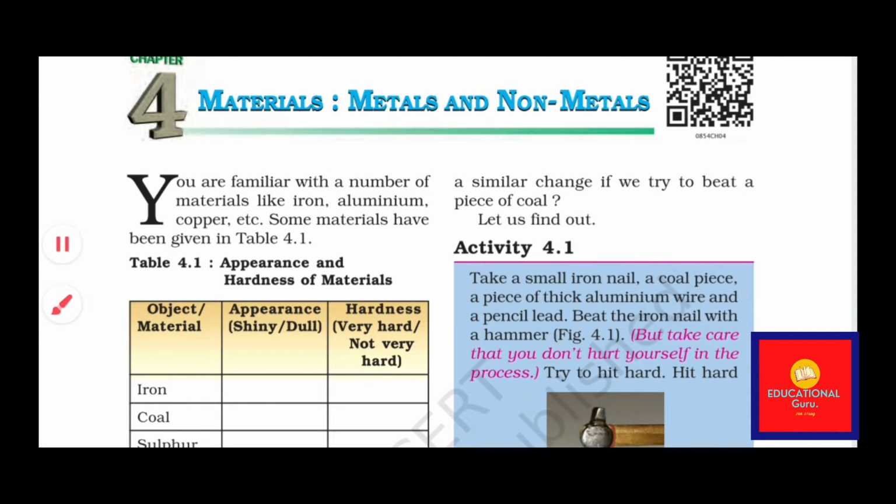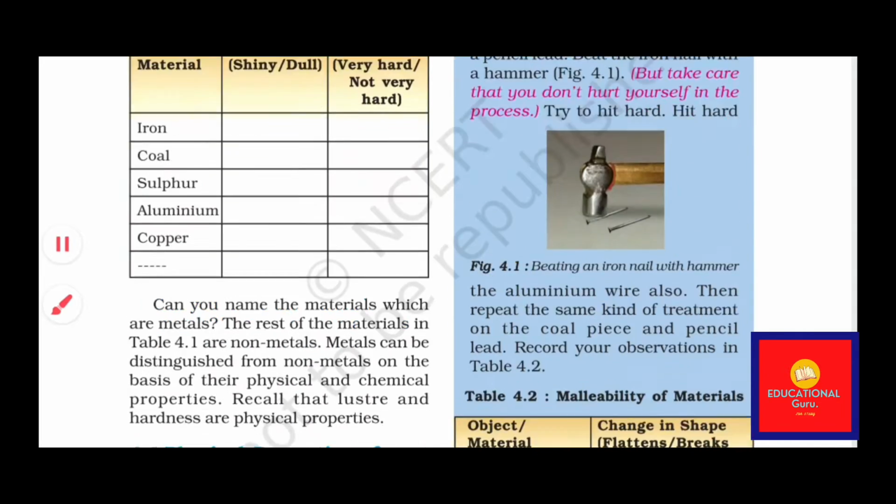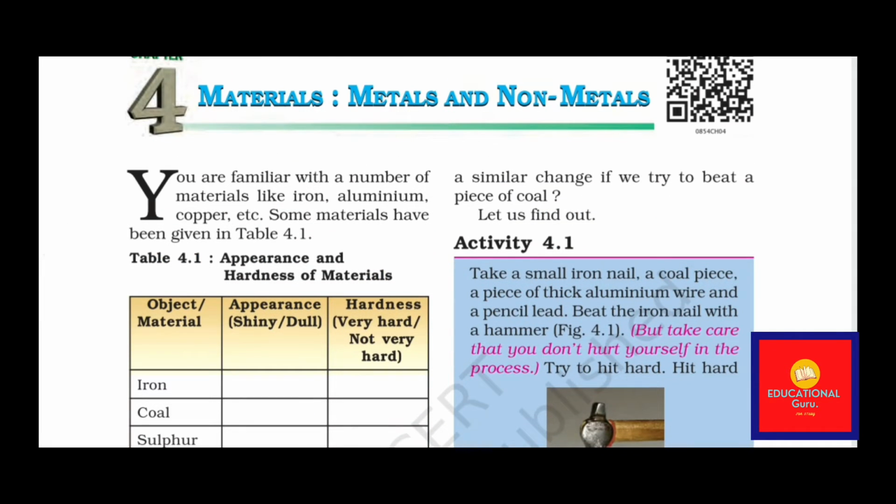So let's see what we have in this chapter. In this chapter, we are going to study about the physical and chemical properties of metals and non-metals. And we are also going to see what are metals and what are non-metals and their examples.